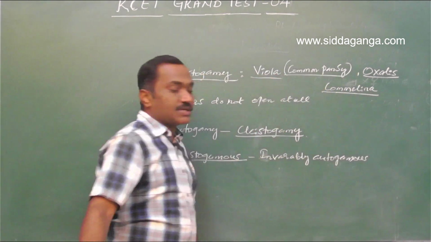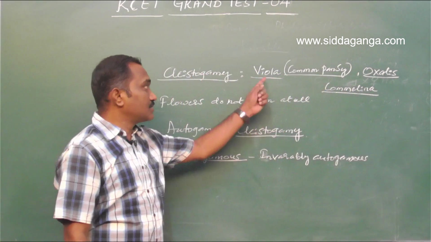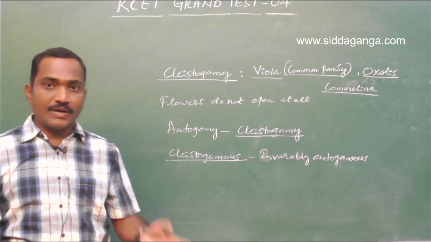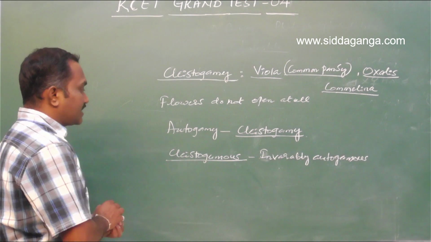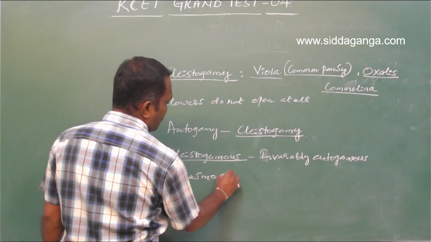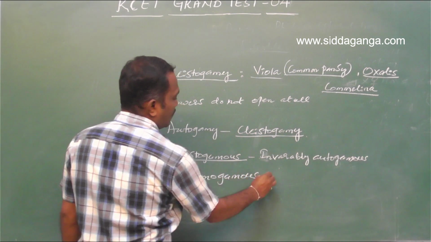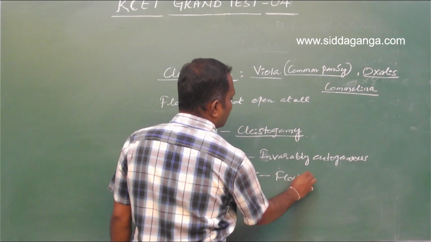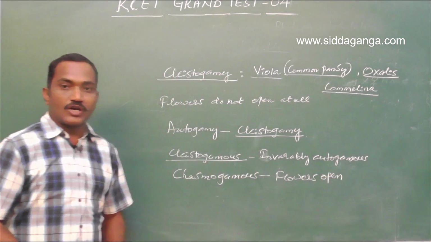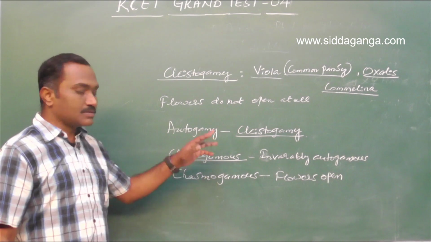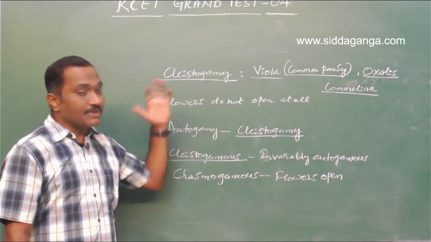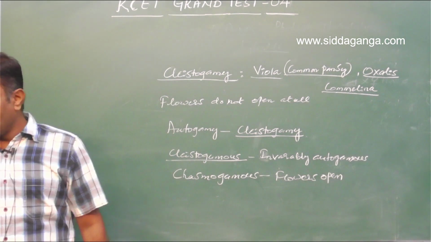So the examples mentioned in the textbook for clistogamous are viola, oxalis and commelina. These exhibit two types of flowers, chasmogamous as well as clistogamous. Chasmogamous flowers are the ones which open. So there will be blooming in case of chasmogamous. There will not be blooming or opening of flower in case of clistogamous flower. So the answer should be clistogamy.